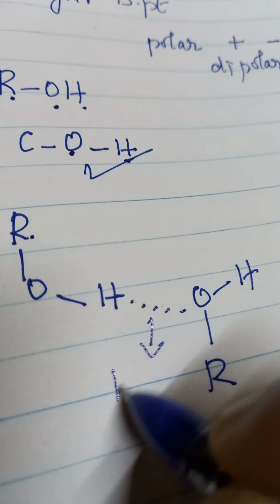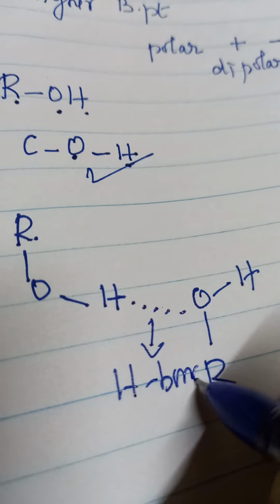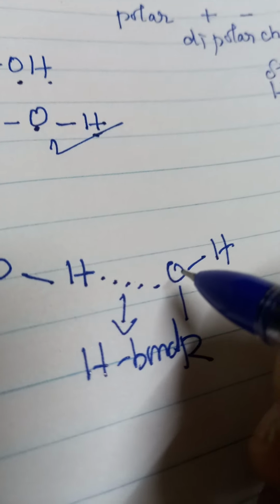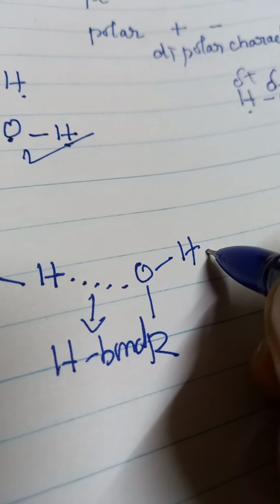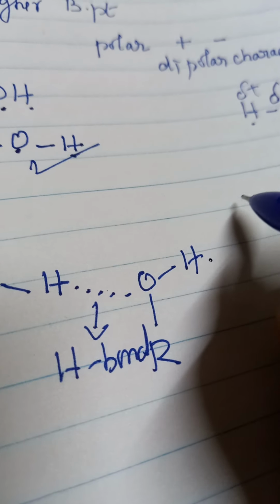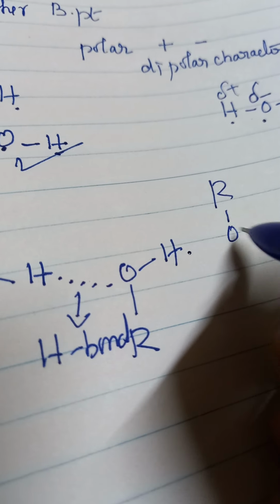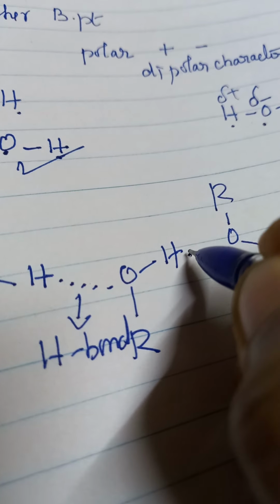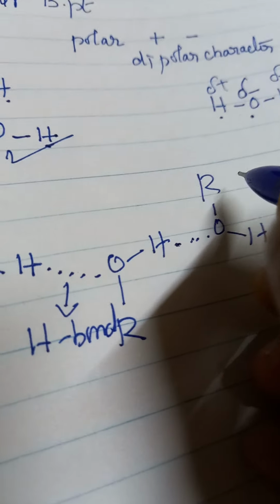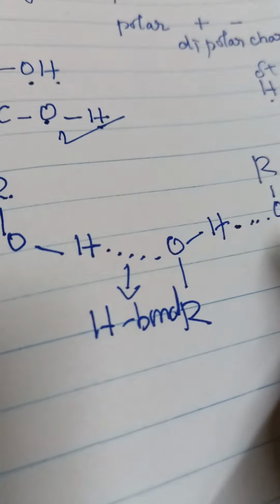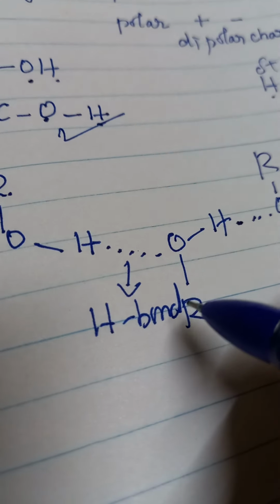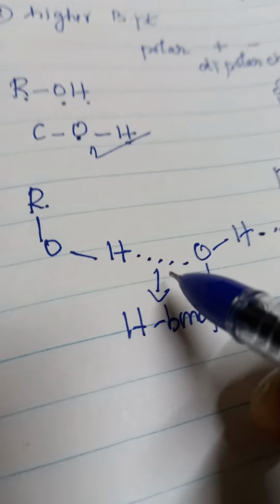This bond is called a hydrogen bond. This is the associated molecules. Once more, if we connect another ROH, again this hydrogen and oxygen can form a hydrogen bond. So this is an associated, polarized molecule. So this is the hydrogen bonding.